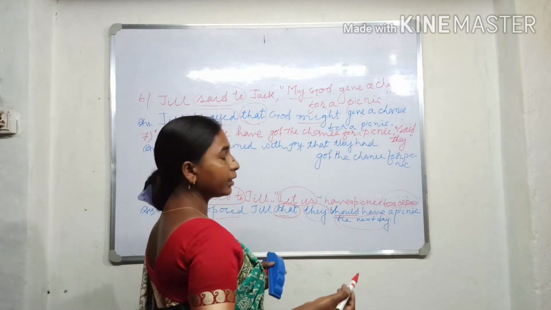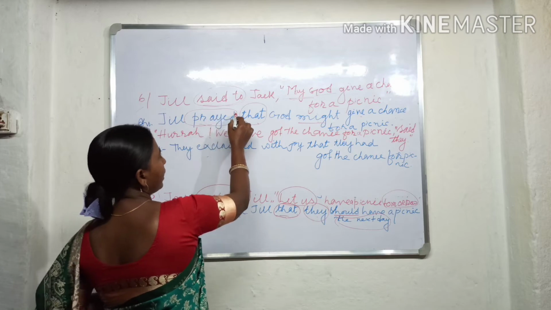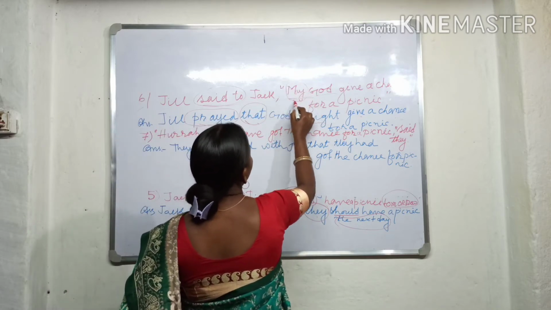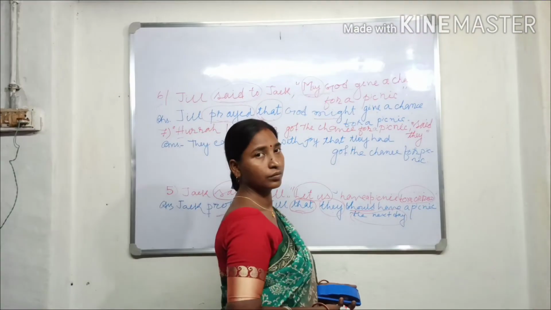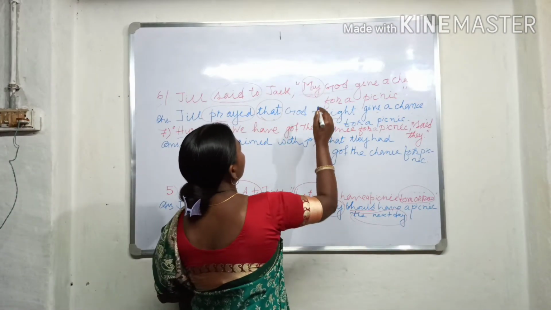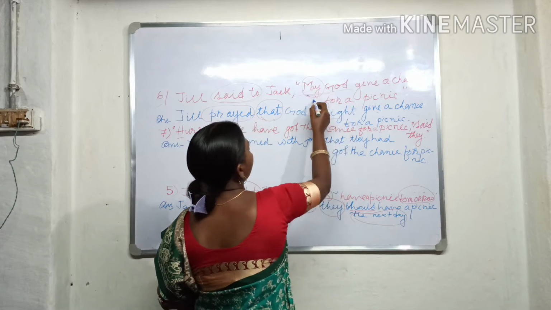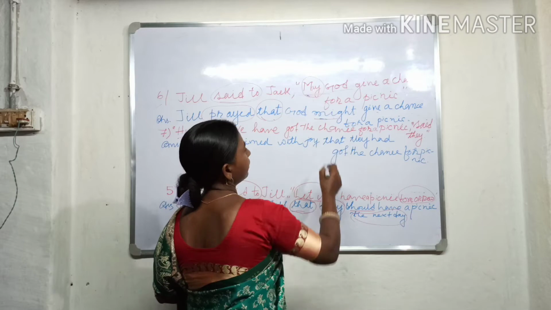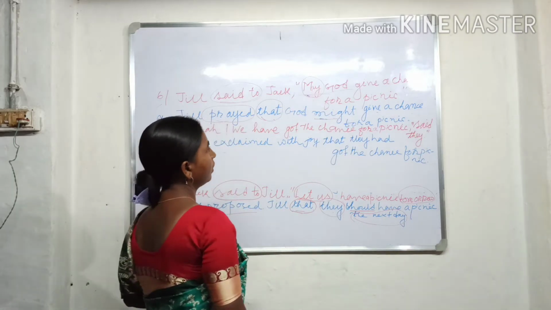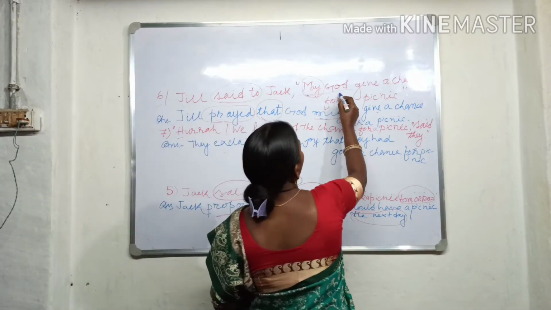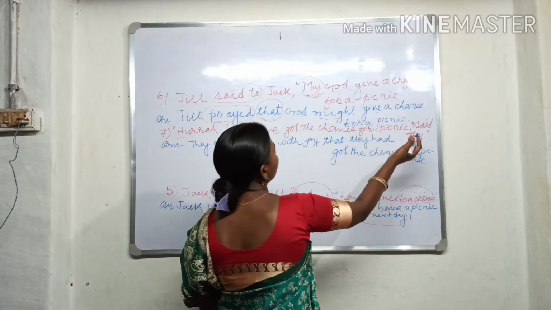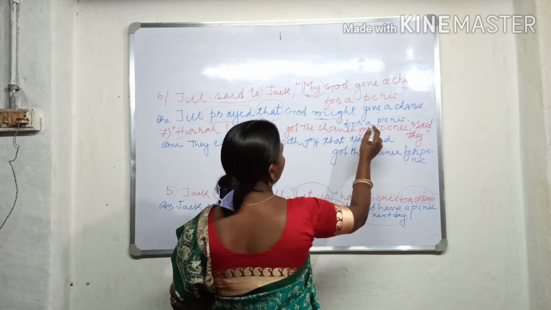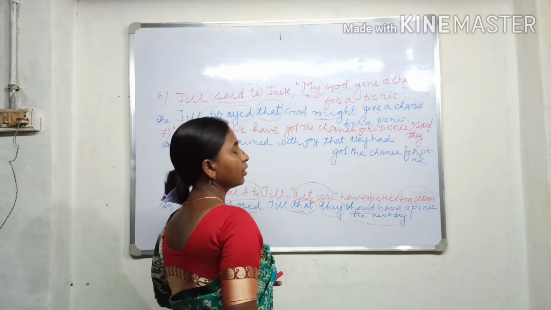So how do we identify an optative sentence? The reported speech starts with may. So may changes into might. God might give a chance for a picnic.